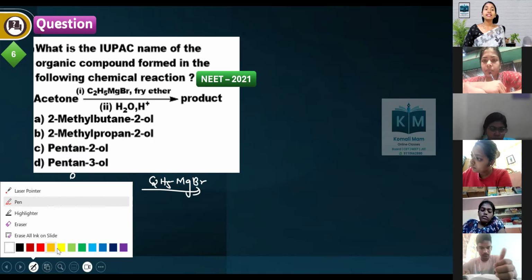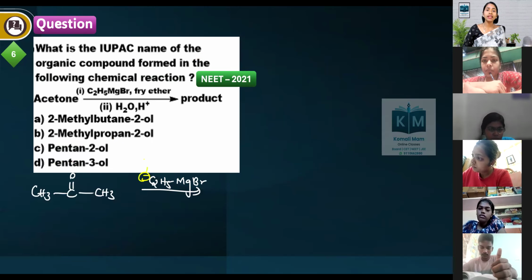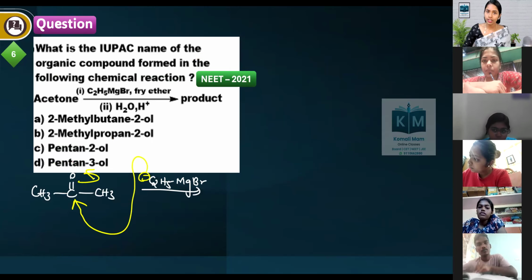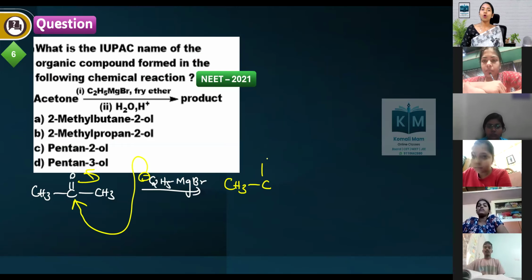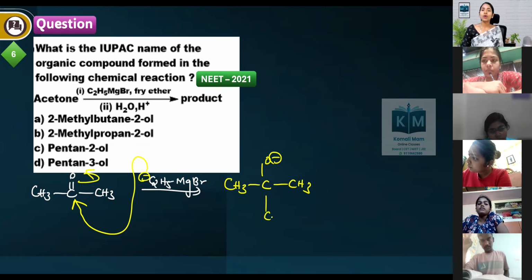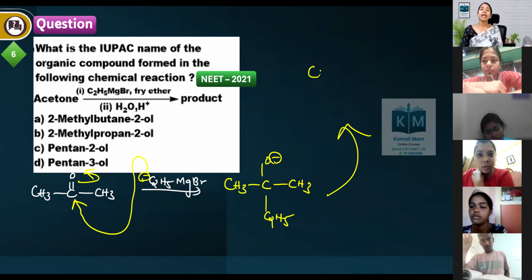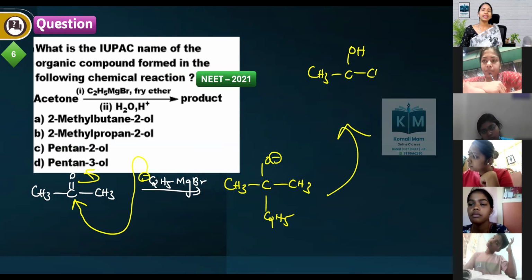Now it is a good source of carbon anion. It goes and attacks the carbonyl carbon, then shift of 2 electrons takes place. So what will you get? CH3, CO minus, CH3 and then C2H5, which upon further hydrolysis, what will you get? H plus will attack on the oxygen and we will get CH3, C2H5.